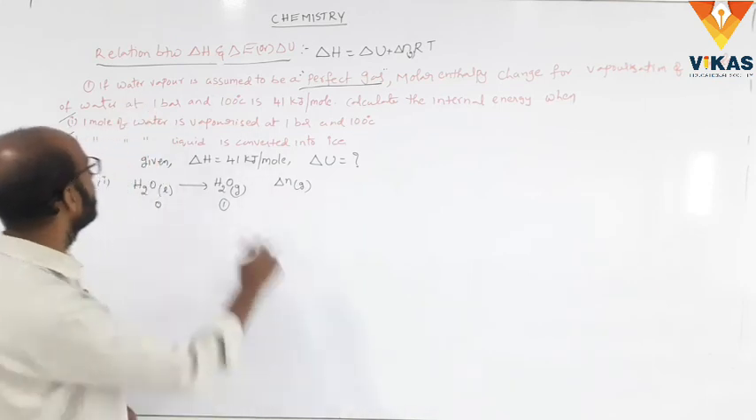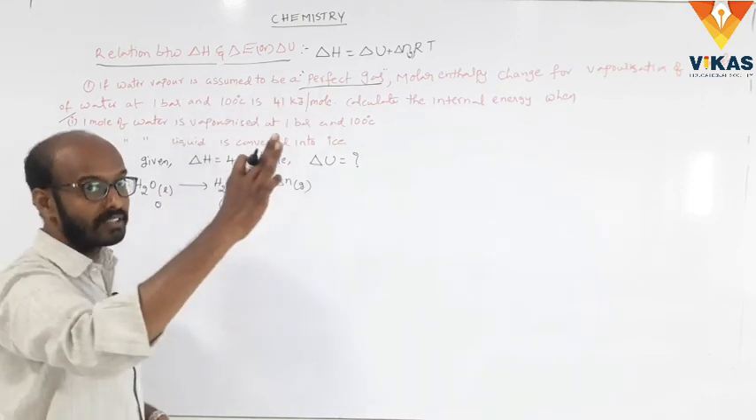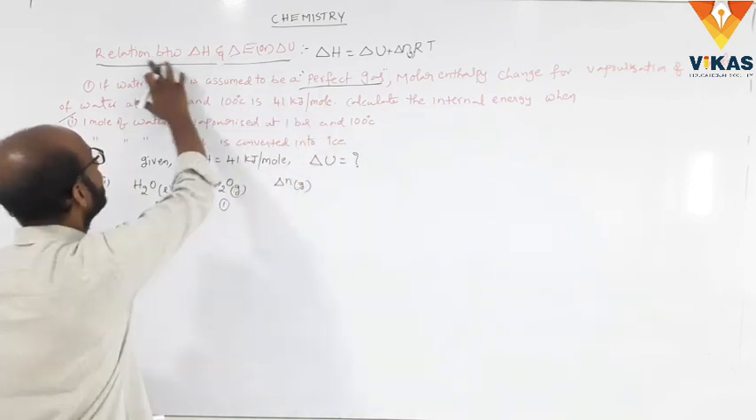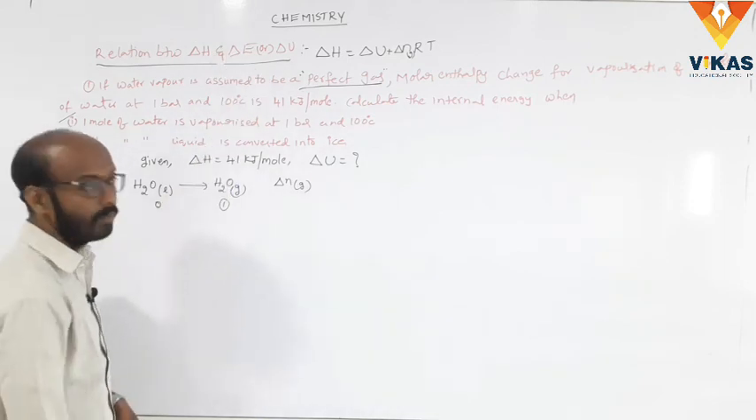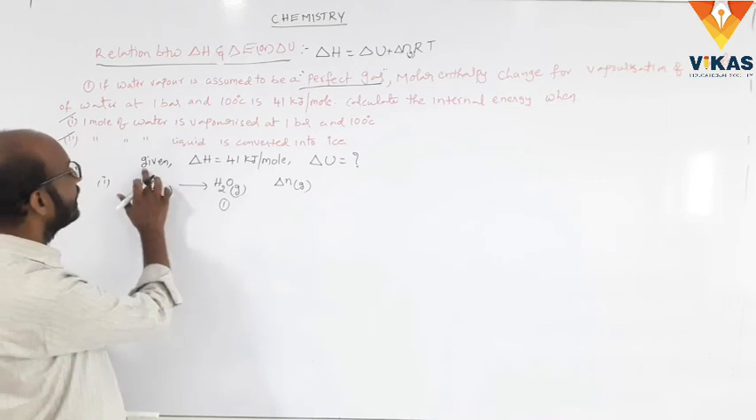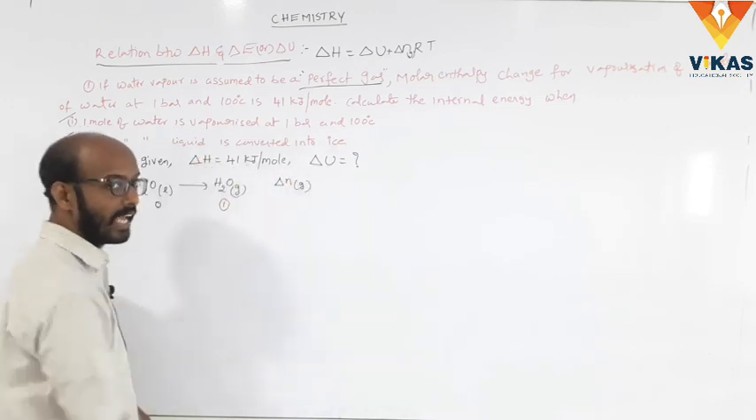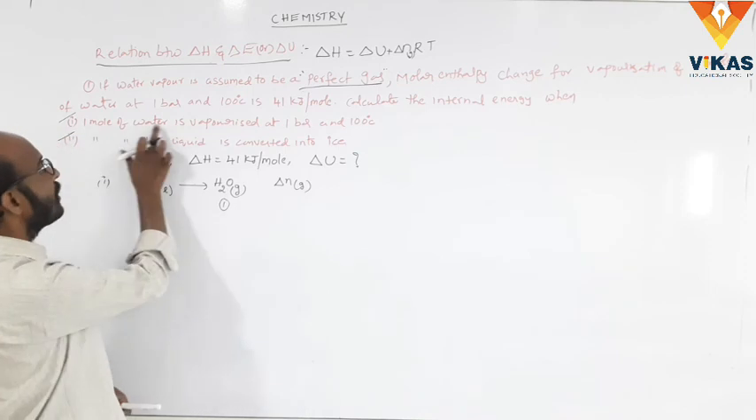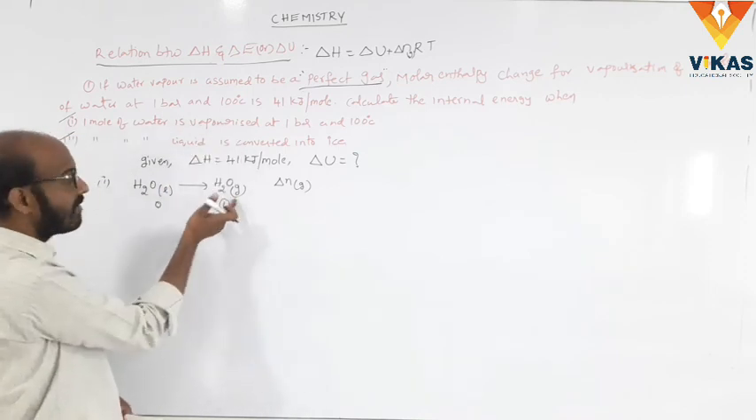So that is why our question says: if water vapor is assumed to be a perfect gas. Here, the relation between delta H and delta E applies only in perfect gases. The given delta H, the enthalpy change, is 41 kilojoules per mole, and we have to find the internal energy. In case 1, one mole of water is vaporized. Vaporized means gases; that means liquid is converted into gas.